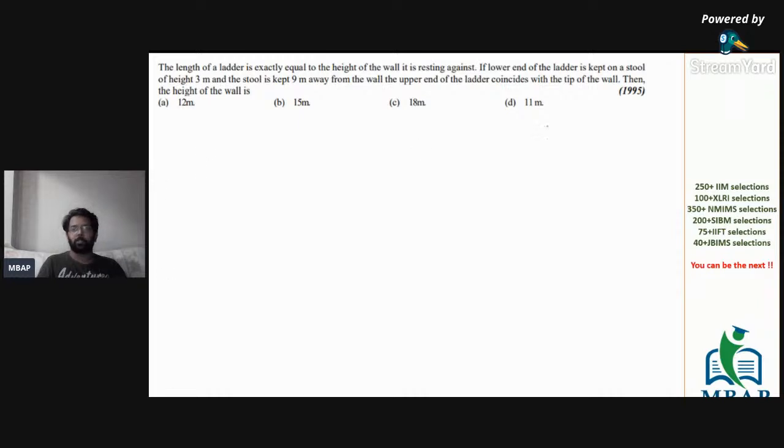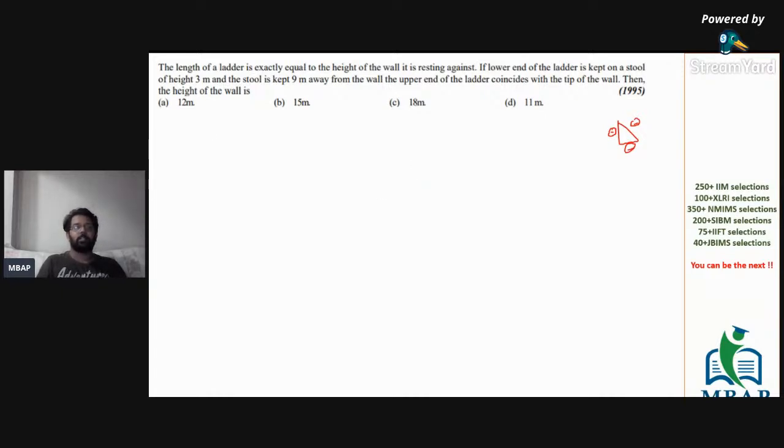Now let's see questions which are based on Pythagoras triplets. The only condition that you should know, that you should be well versed with, is the values of Pythagoras triplets. The more you remember, the easier it will be, so memorize as many as you can. Because if there's a right angle triangle in the CAT examination, in more than 3 out of 4 questions, the lengths of the triangle's sides will be in the numerical format of the Pythagoras triplet values. Let's see this question.